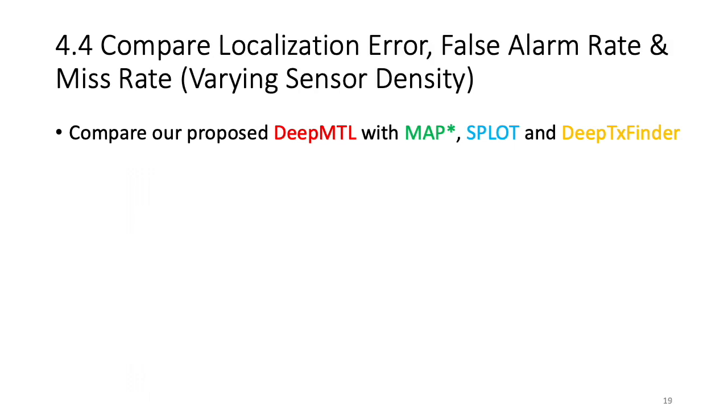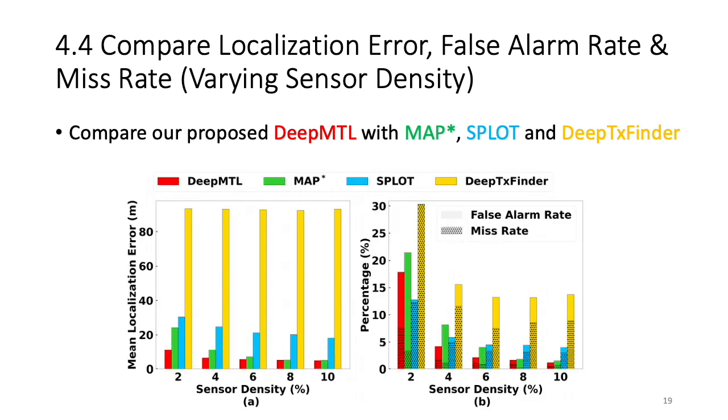We switch to varying the sensor density. Sensor density is also an important factor. Still, we compare the localization error, false alarm rate, and miss rate. So we look at subplot A. We observe that when the sensor density is 6% or below, DeepMTL has the lowest mean localization error. When the sensor density increases to 8 to 10%, DeepMTL and MapStar have very similar mean localization error. Both DeepMTL and MapStar are significantly better than the other two, Splot and DeepTX Finder.